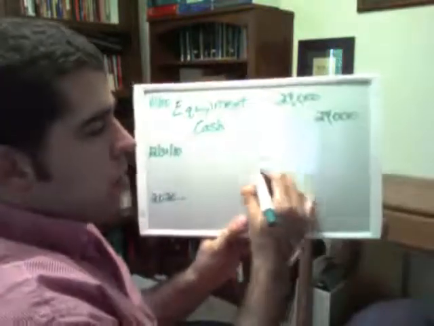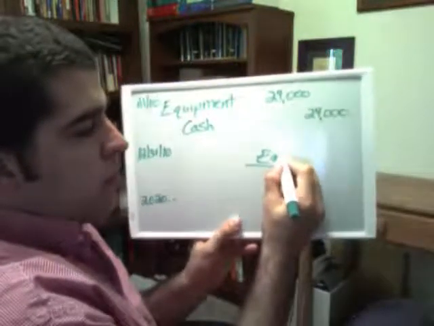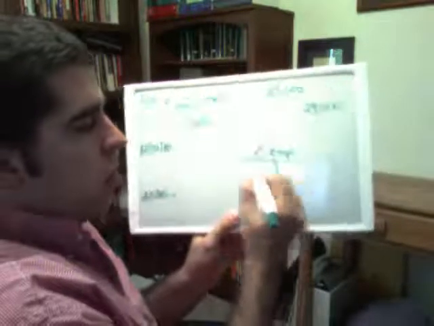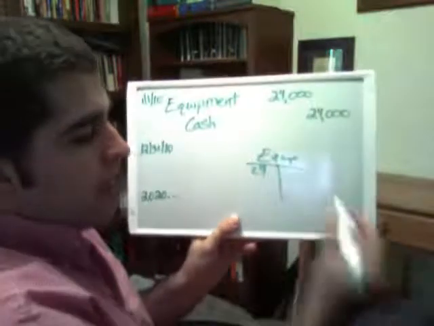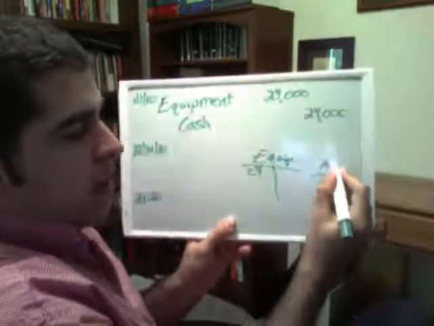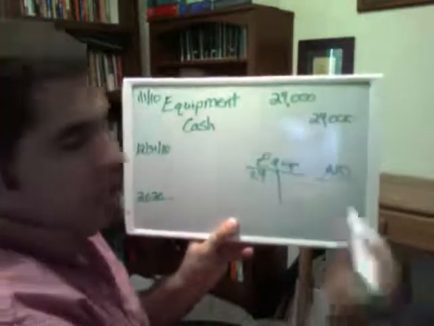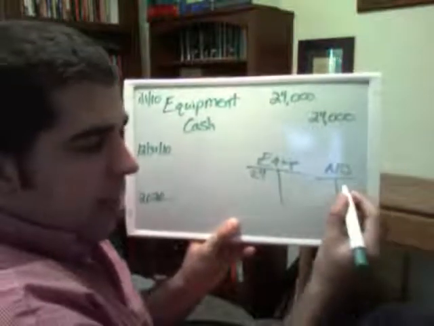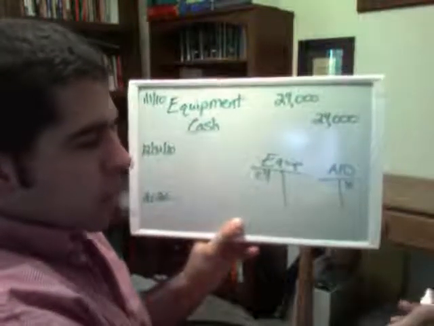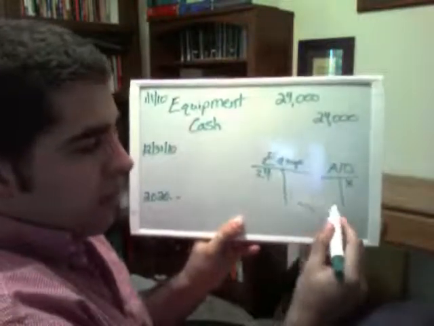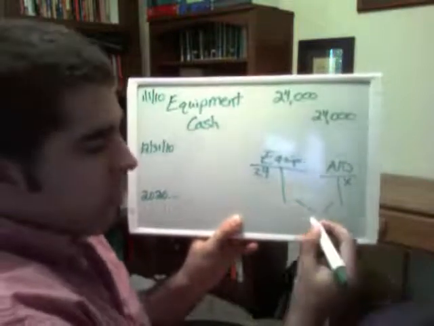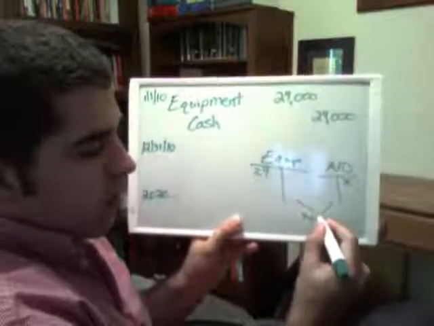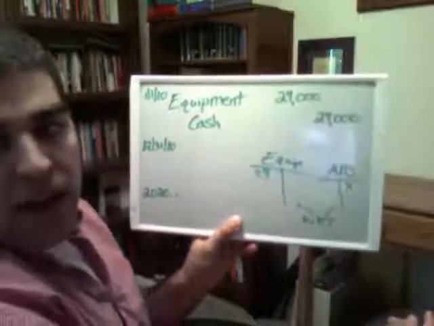Now we're going to use a contra asset just like we did in Chapter 7 for accounts receivable. So we'll have equipment, we'll set that up for $24,000, that'll have a debit, and we'll have accumulated depreciation. That's the name of this other account here, and it's going to have a debit or credit. Well, if it's a contra asset, it's going to have a credit right there. Okay, and again, just like on the accounts receivable, these are going to be shown at a net number on the balance sheet.